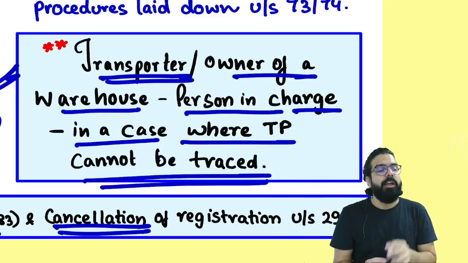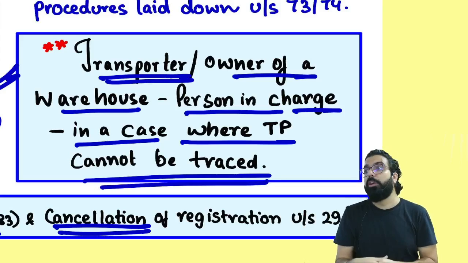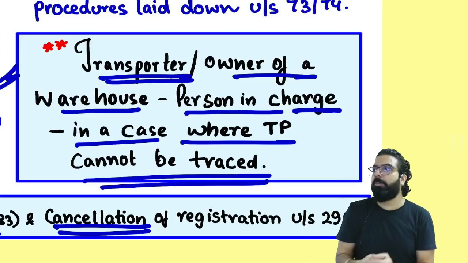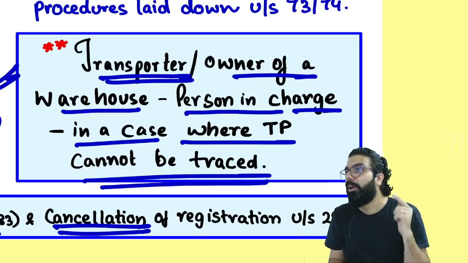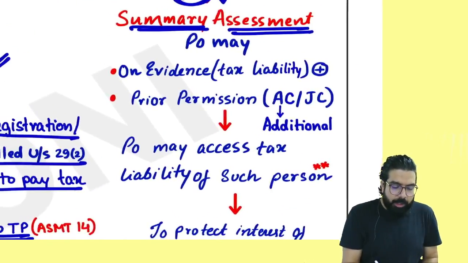Officer came to your premises. You are a warehouse keeper. Officer asked, whose goods are these? You told, I don't know. He will do your assessment only. That is known as what, everyone? Summary assessment. Quick assessment. Everyone over here.